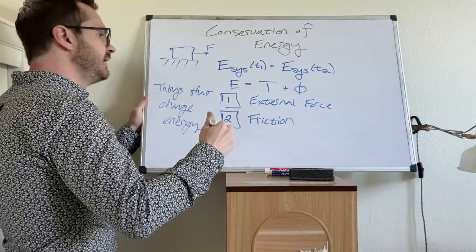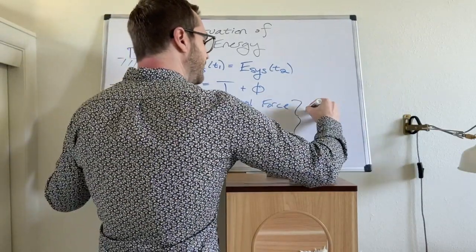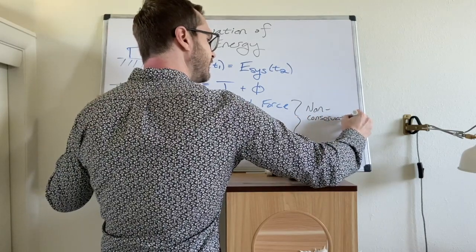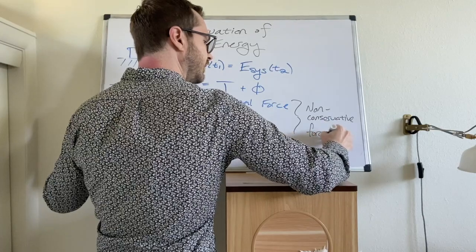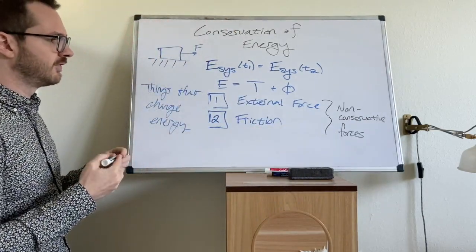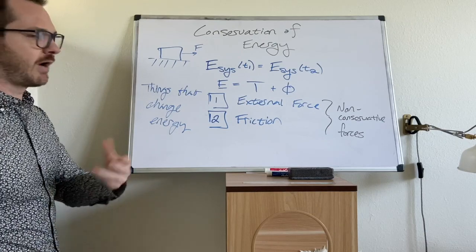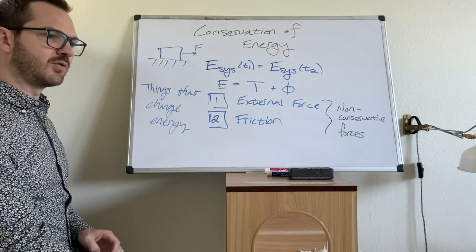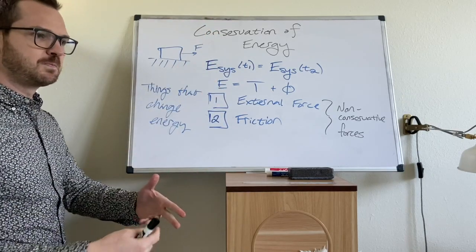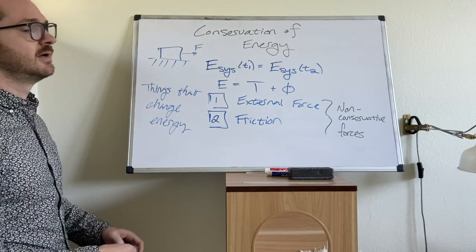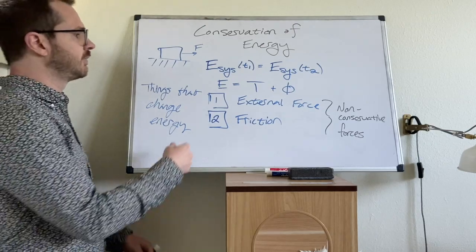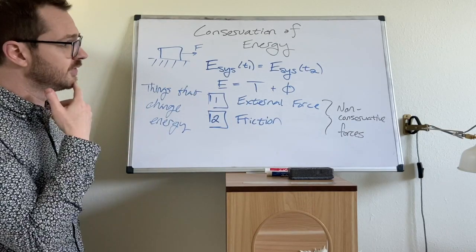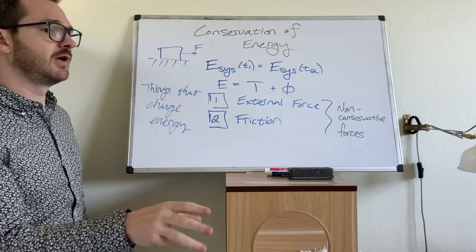I'm going to give them a name, and that name is non-conservative forces. So these are non-conservative forces. What would be a conservative force? Well, gravity would be a conservative force, because you can have an object at a height, you can let it accelerate through gravity, and then you can still total the kinetic energy and the potential associated with gravity, and you get the same quantity. What are some other conservative forces? Springs. Springs would be a conservative force, because we have a potential associated with the spring.